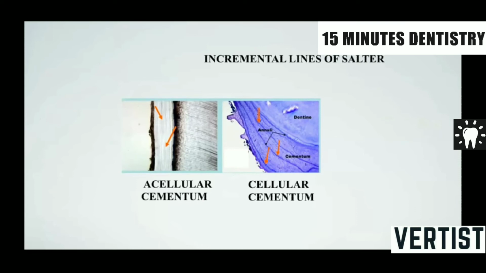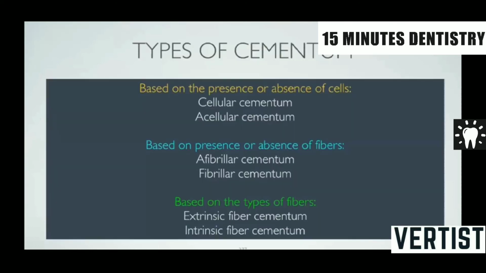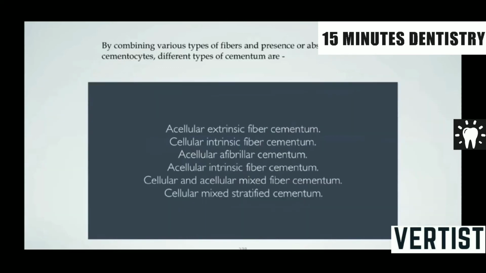Now, what are these incremental lines of Salter? These incremental lines of Salter are basically the rhythmic deposition of the cementum. They can be seen both in acellular cementum and cellular cementum. What other types of cementum do you have? Based on the presence or absence of cells, you have cellular cementum or acellular cementum. Based on presence or absence of fibers, you have afibrillar cementum and fibrillar cementum. Based on types of fibers, you have extrinsic fiber cementum and intrinsic fiber cementum.